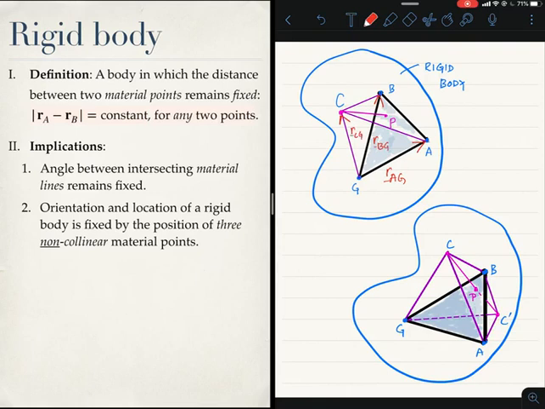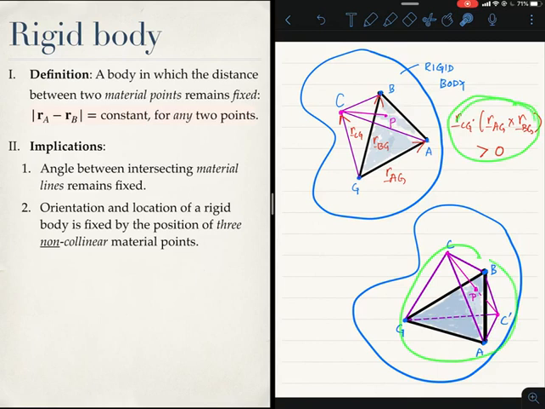The way I have drawn it, it's clear that RCG dotted with RAG cross RBG is positive. So we expect that if we were to do this computation here, this quantity should remain positive. Out of these two choices, only this choice will have this quantity positive, and therefore this is the right one.